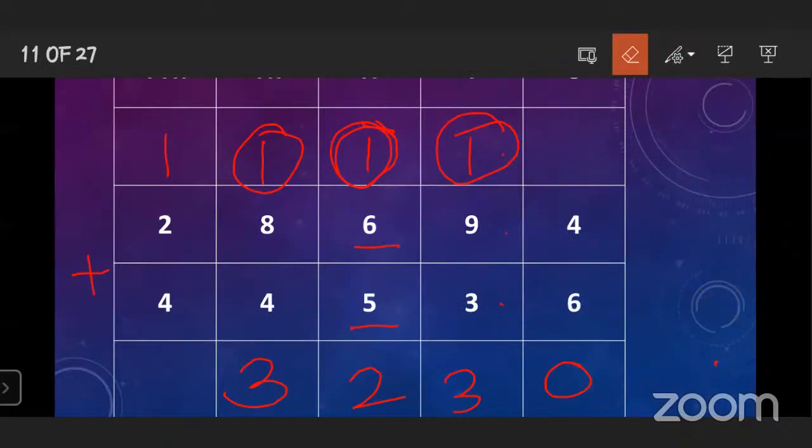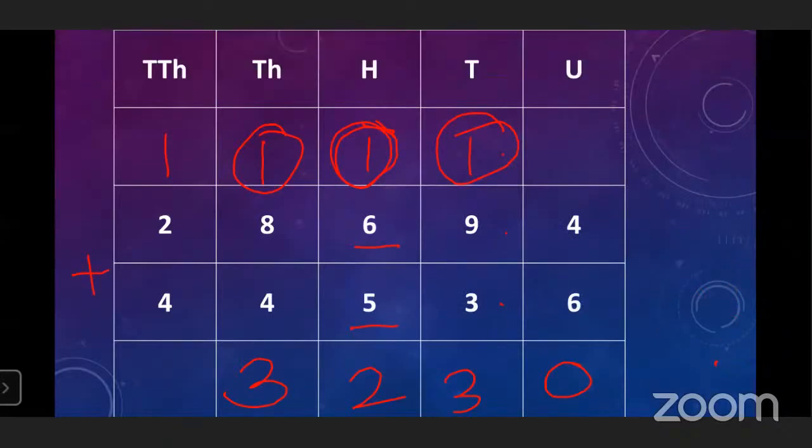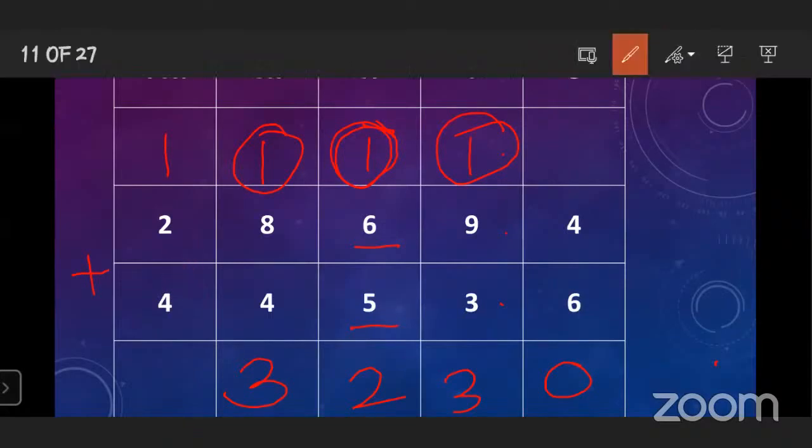Then come to the last place, and the last place is 10,000. Now which numbers are given in the 10,000 place? 2 plus 4 is equal to 6, and 1 carryover equal to 7.